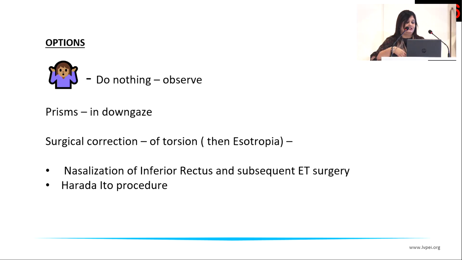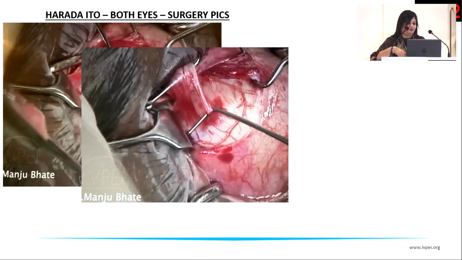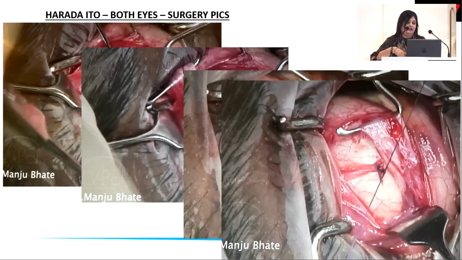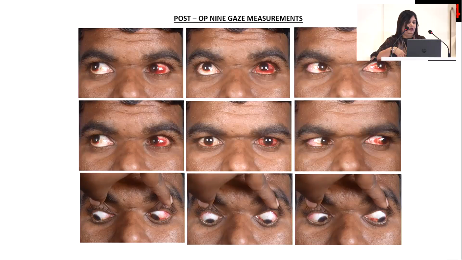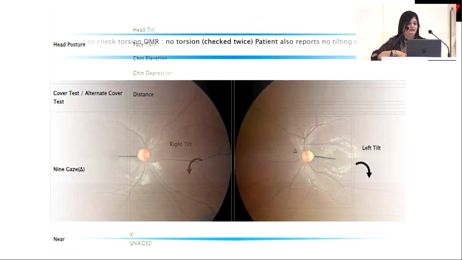The two options for surgery were either to nasalize the inferior rectus muscle and/or do a Harada-Ito procedure. I opted for a Harada-Ito procedure, where the anterior fibers of the superior oblique, which are the torsional fibers, are separated and moved to the superior border of the lateral rectus muscle. This is the anterior fibers over here, which I'm suturing up. He was pretty good post-operatively on his 9-gaze measurements, and this is what he looked like on his 9-gaze, where he's got a very small exophoria. So that kind of ended well, but it's not always that simple.